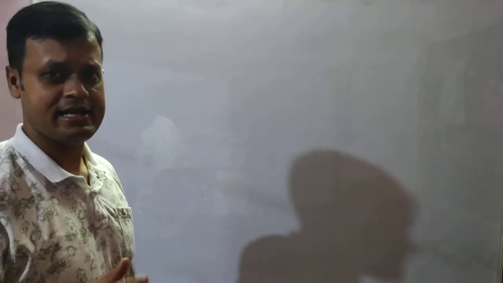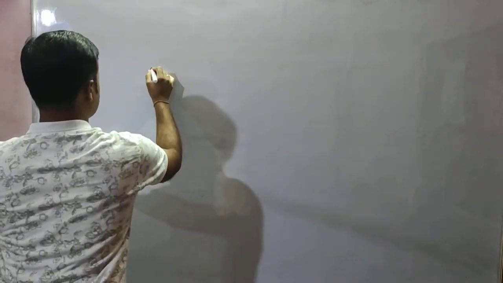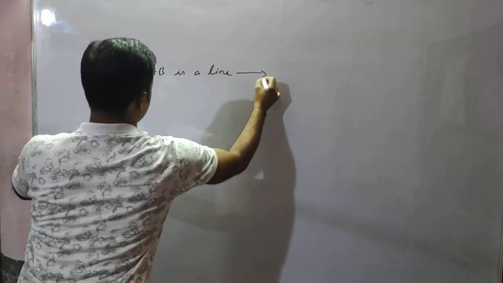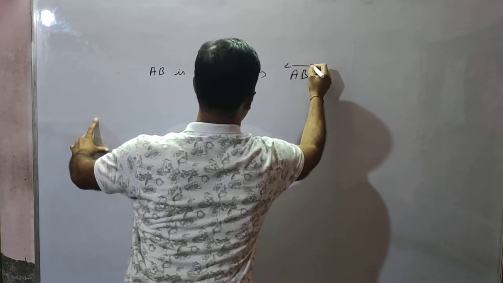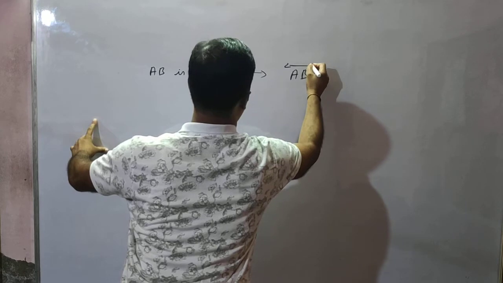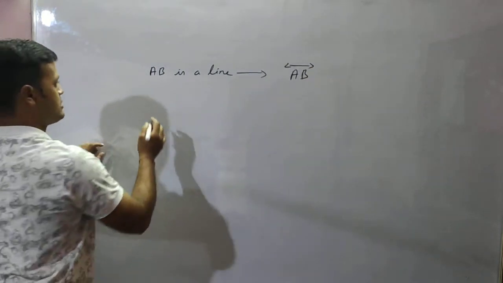So students, one more thing. How do we represent your line segment and ray with the help of symbols? Okay. Suppose AB is a line. Then AB will be represented this way, AB, with an arrow mark extending in both directions. This is the symbol for line.